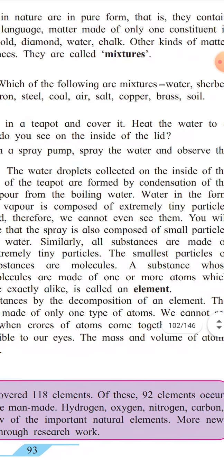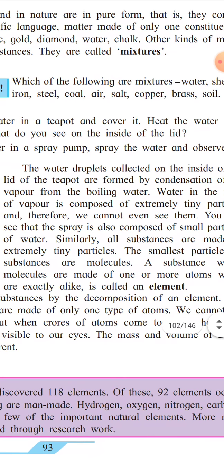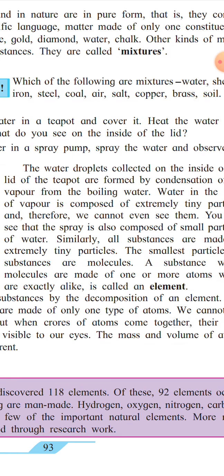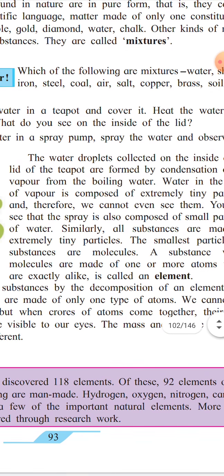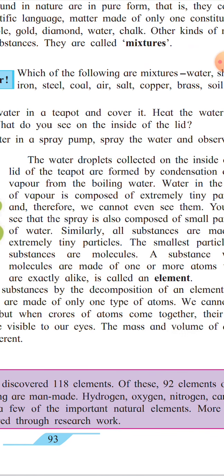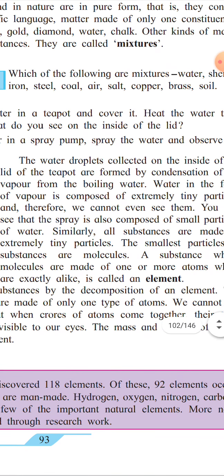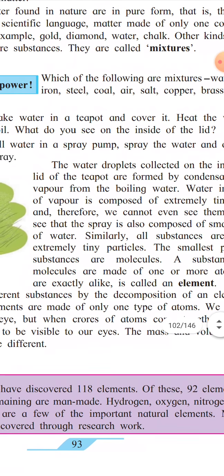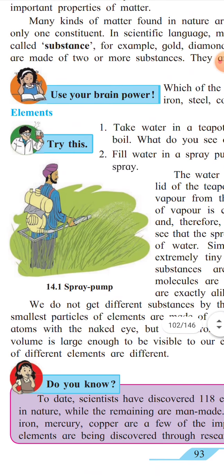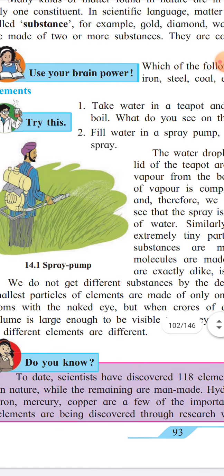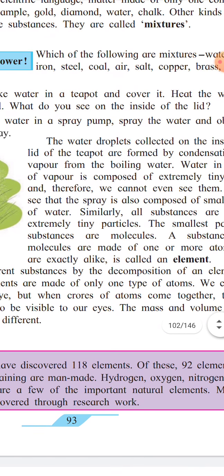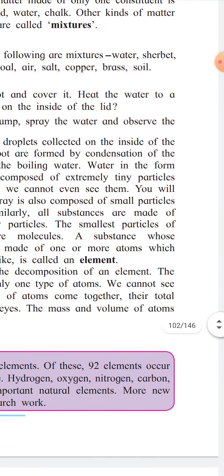The smallest particles of substances are the molecules. A substance whose molecules are made up of one or more atoms which are exactly alike is called an element. Here we do not get different substances by decomposition of any element.